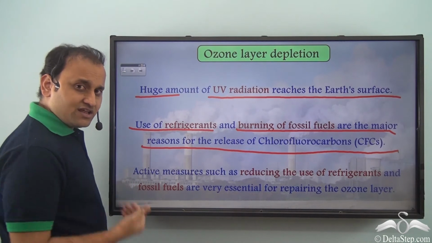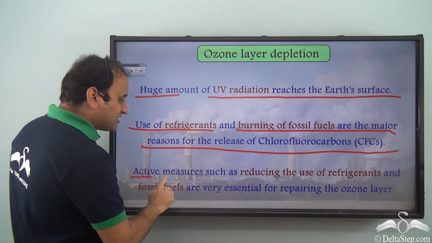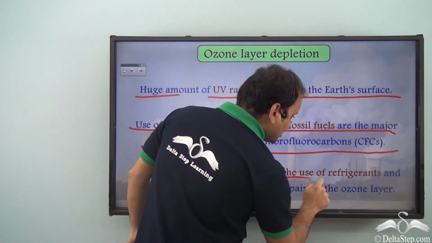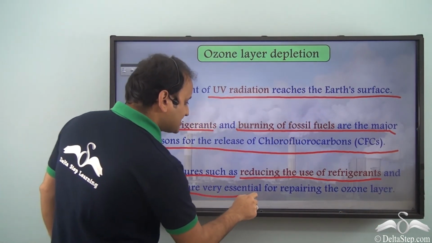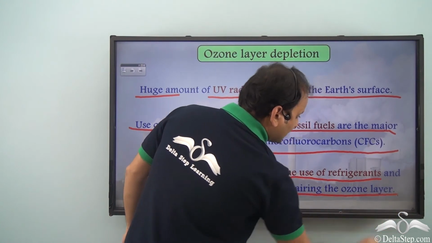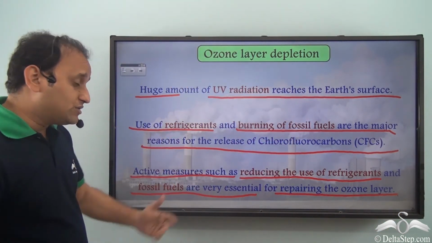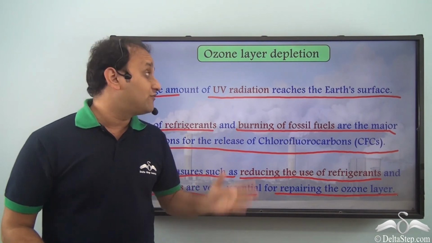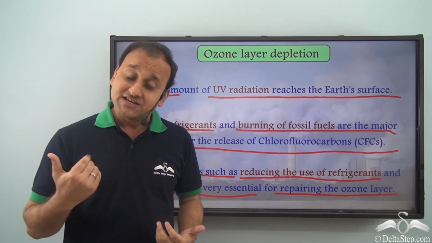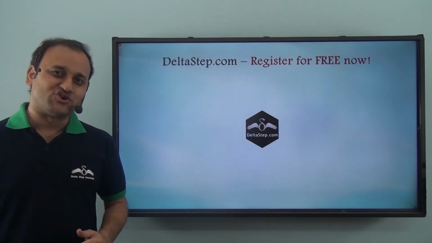And how can we really control it? Well, active measures such as reducing the use of refrigerants and fossil fuels are very essential for repairing the ozone layer. And if we carry out these steps, we will be able to avoid further depletion of ozone layer and keep ourselves safe.